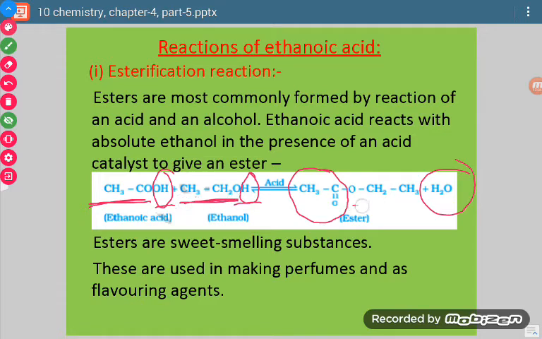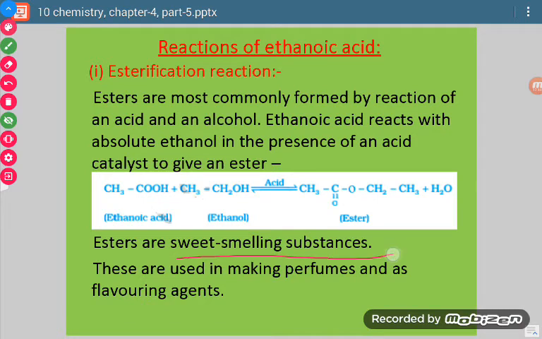O will attach. O, CH2, CH3 will attach and this ester will be formed. This is the ester. Since these esters are sweet smelling substances, they are used in making perfumes and also as flavoring agents, where we have to get some flavor, there also we use it.